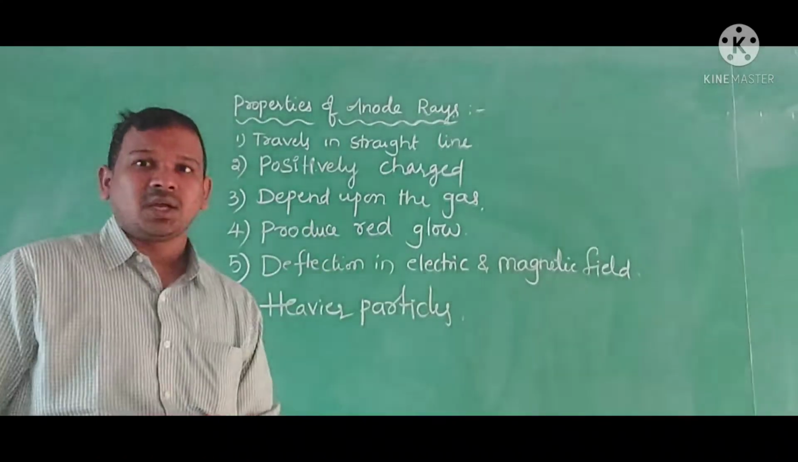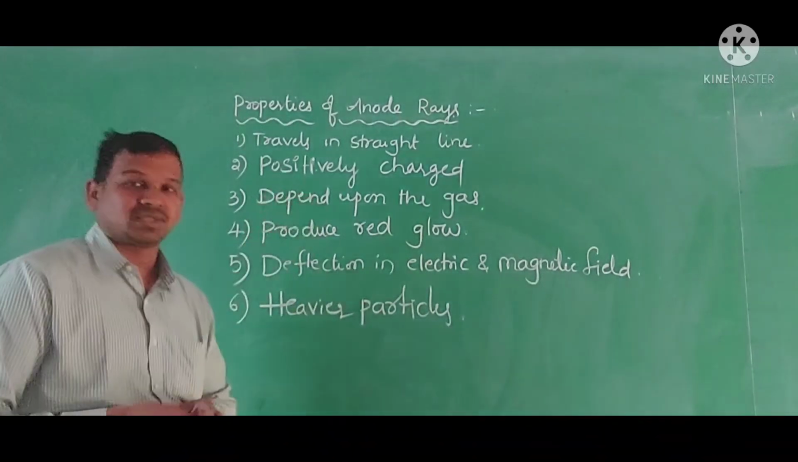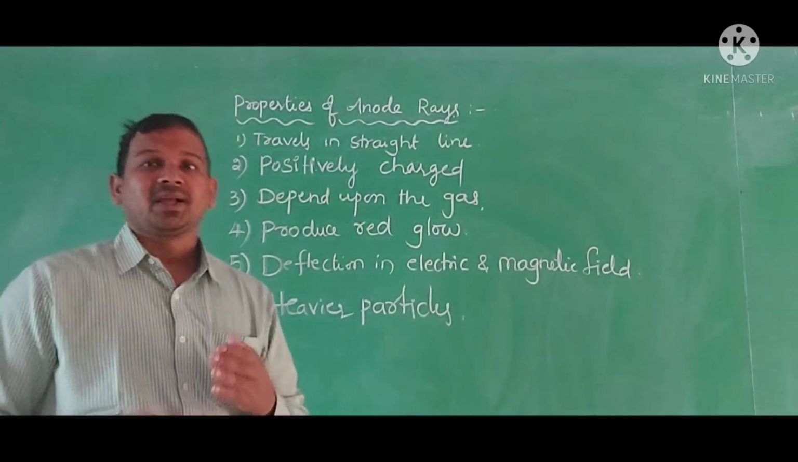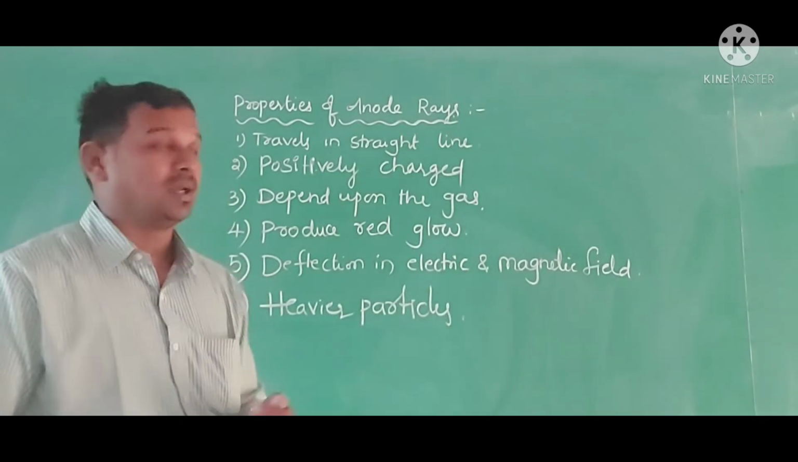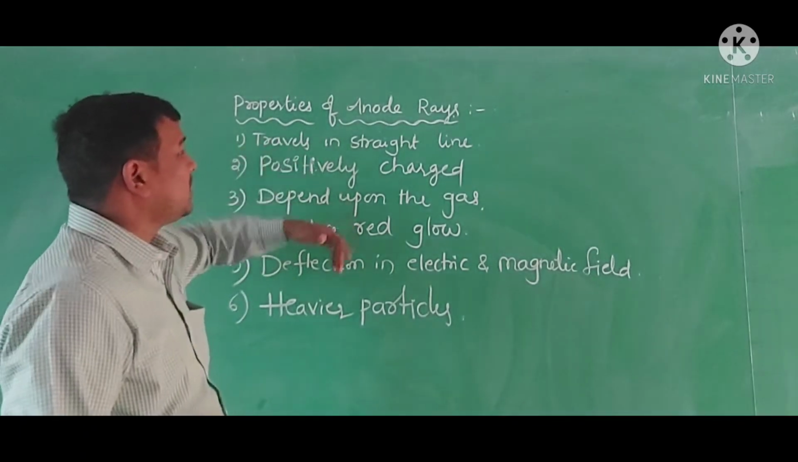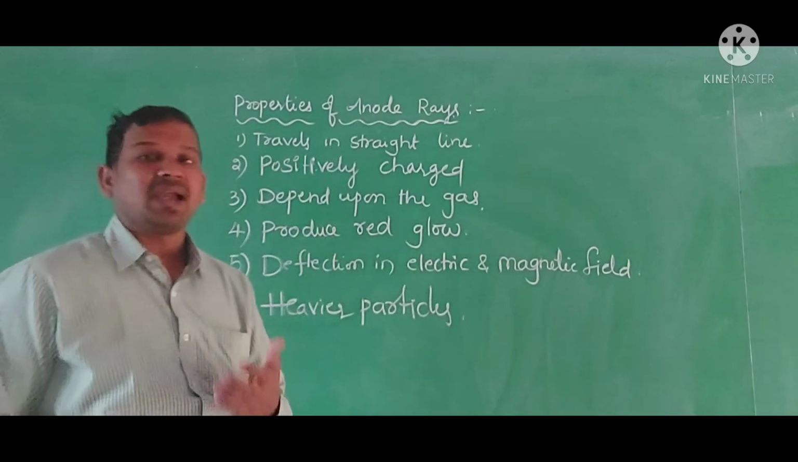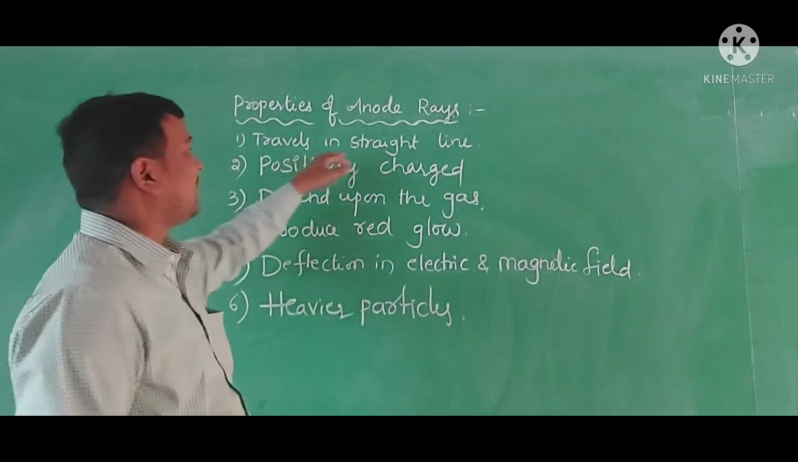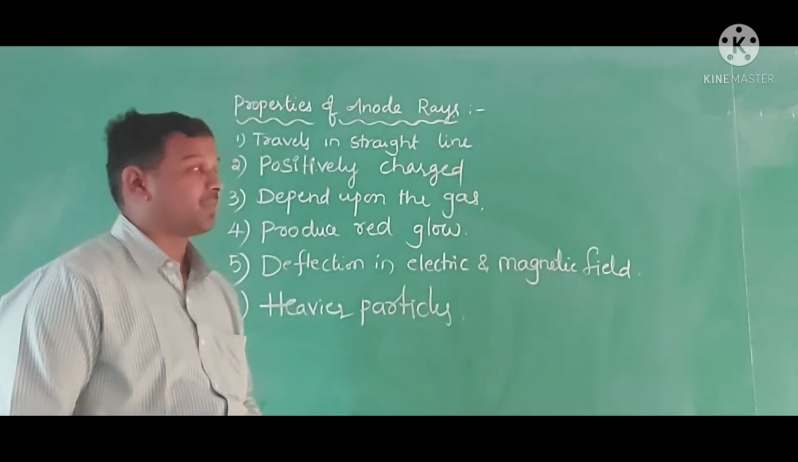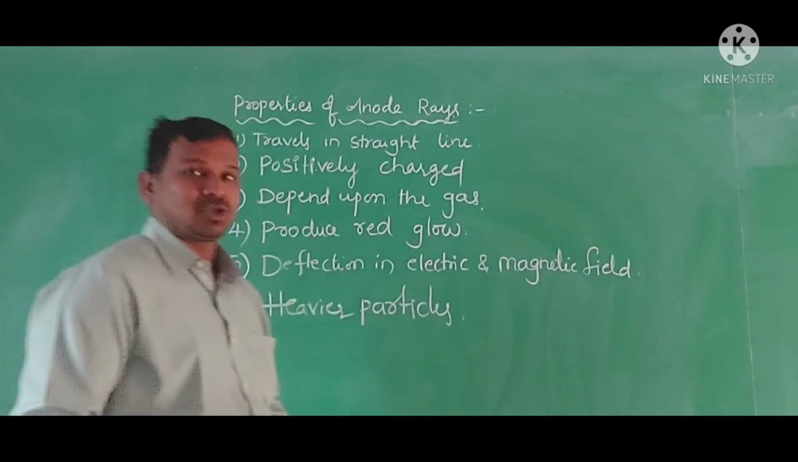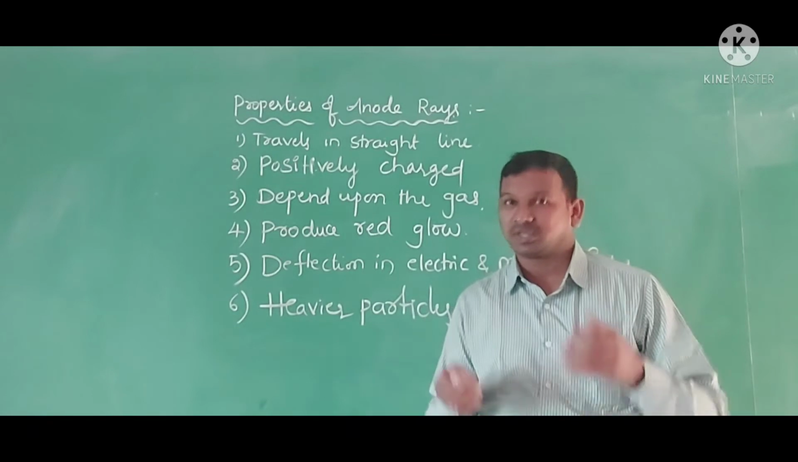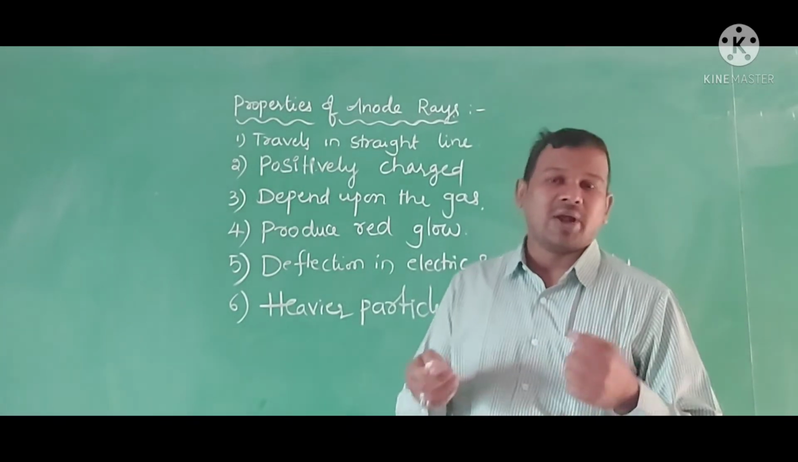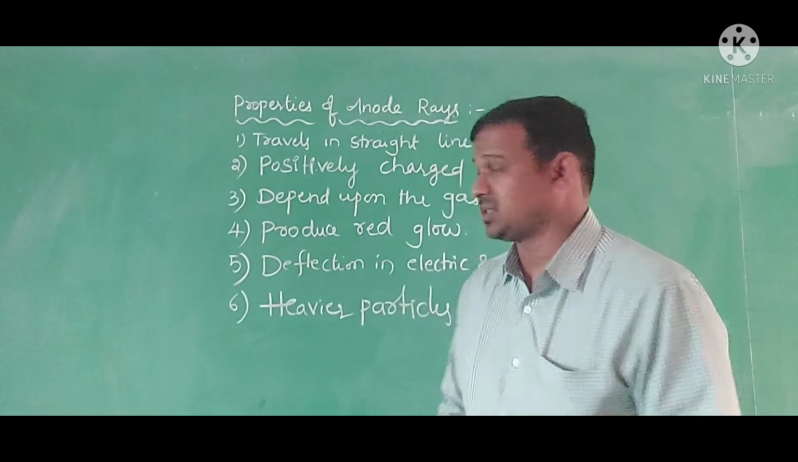So these are the properties of the anode rays. As we discussed, these anode rays are nothing but positively charged particles. In the discharge tube, when we discovered the anode rays, they travel in a straight line direction. And of course, they are made up of positively charged particles. That's why anode rays are positively charged rays.